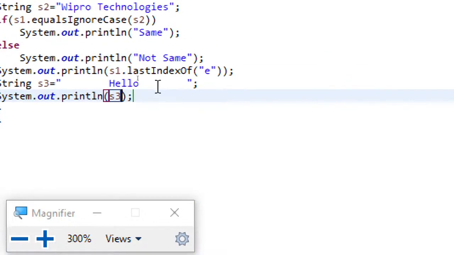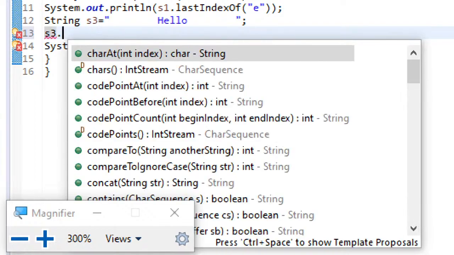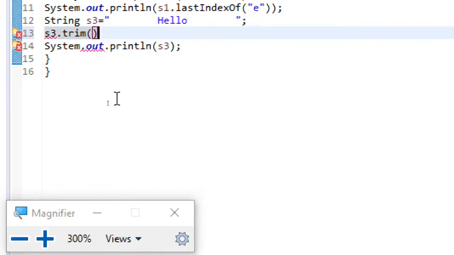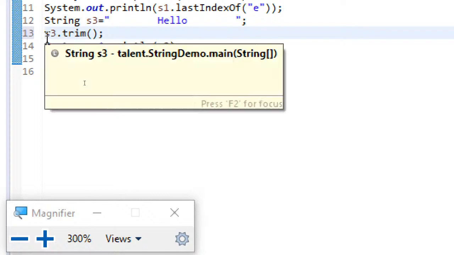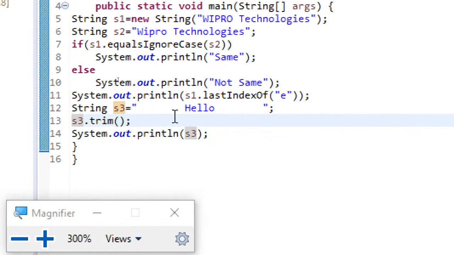But suppose I use a method called trim. If I use this trim method, what happens is it will remove the leading and trailing spaces. All the spaces at the beginning and end will be removed.